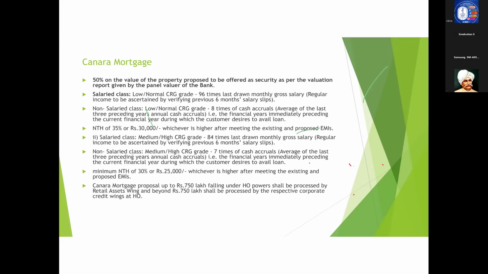I will tell you an example. Suppose you have given a housing loan of 30 lakhs to a customer. Now he has asked for 10 lakhs of home loan plus. 30 lakhs is the already given housing loan, and the outstanding, you just assume, is 30 lakhs, and now he has come for home loan plus of 10 lakhs. Now for housing loan up to 30 lakhs, the margin is 10 percentage. That is, the LTV can go up to 90 percentage.